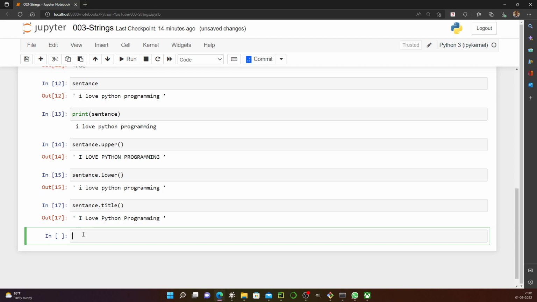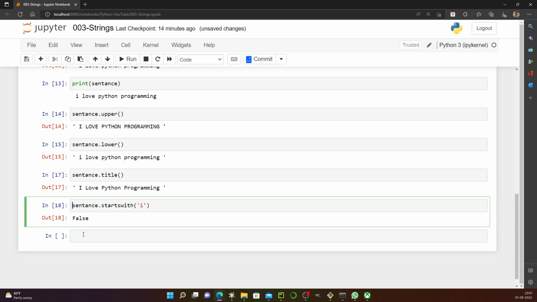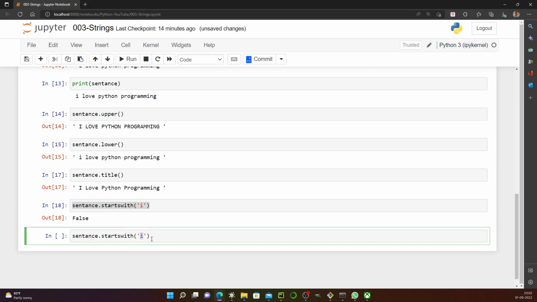It's like, let's say sentence, let's say startswith. If I say whether it starts with I, then it's false, because it basically starts with an empty space. That is true, right? So